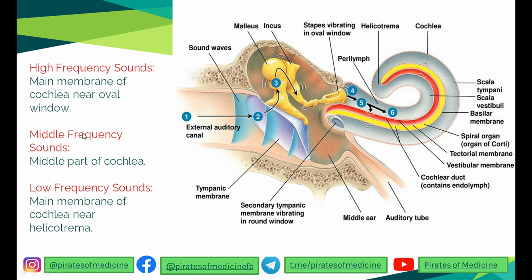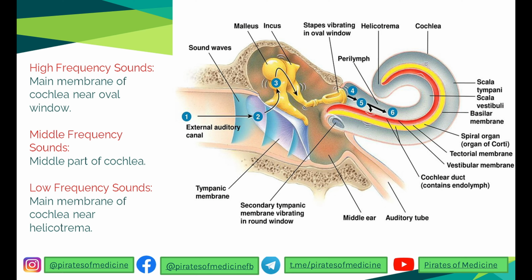On the other hand, if the frequency is in the middle range, then the middle part of the cochlea is responsible for the response. If the frequency is low, then the basilar membrane of the cochlea near the helicotrema is responsible for the auditory stimuli response.